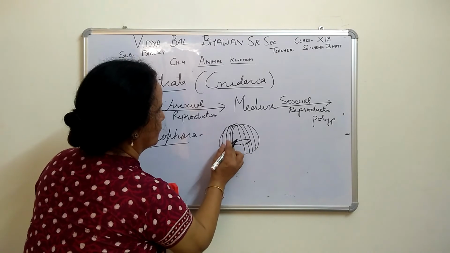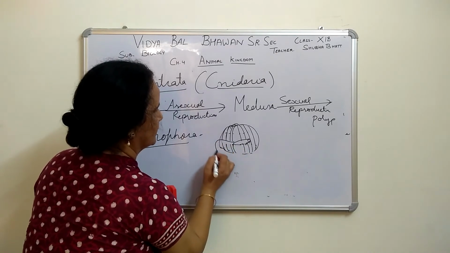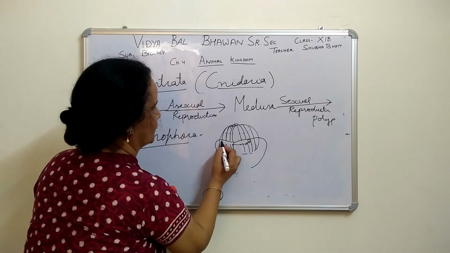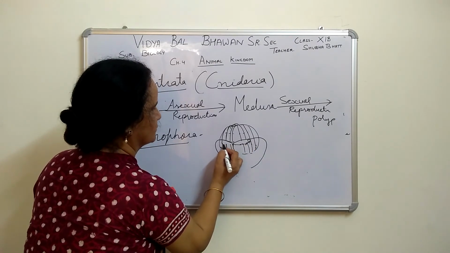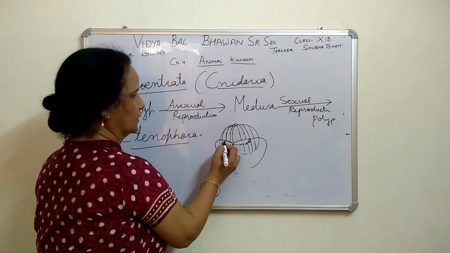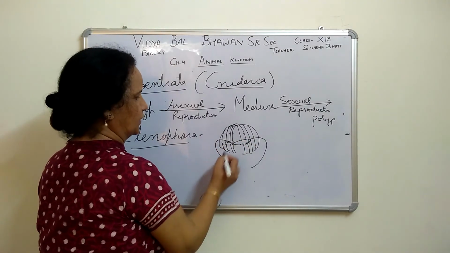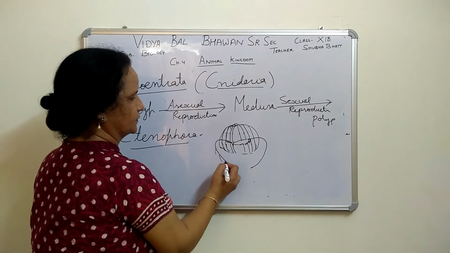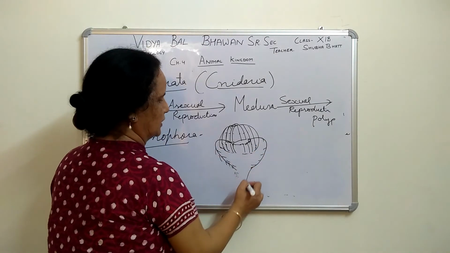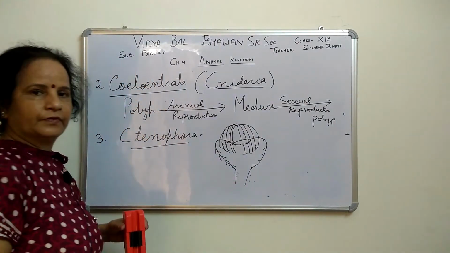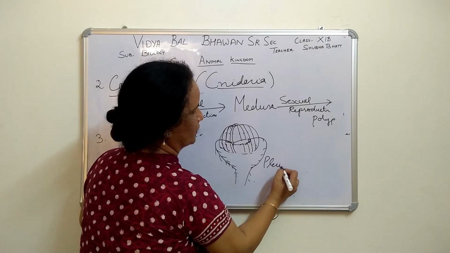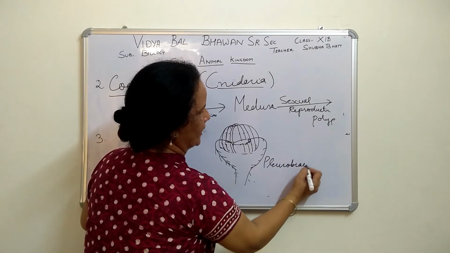Now we are making it like this, as in your book it is written like this, right? 8 plates are there, and these are 2 flagella or tentacles. That is long. That name is Pleurobrachia, it is given in the book also.